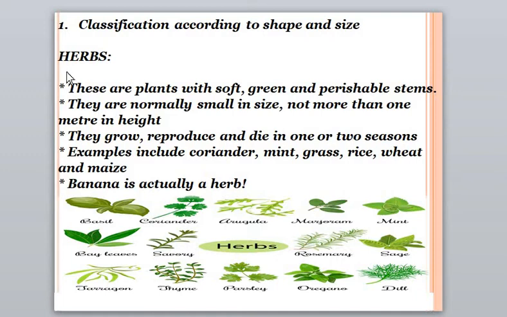According to shape and size, first they are categorized into herbs. So let's discuss. These are plants with a soft, green and perishable stem. They are normally small in size, not more than 1 meter in height. They grow, reproduce and die in 1 or 2 seasons. Examples include coriander, mint, grass, rice, wheat and maize. Do you know banana is actually a herb?